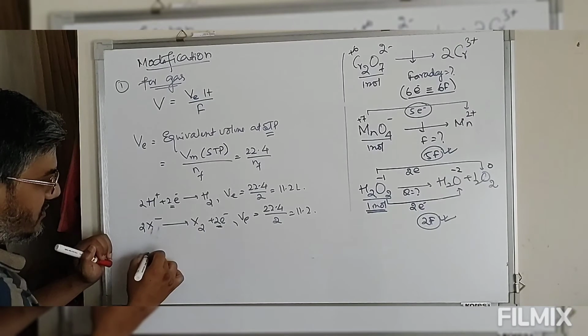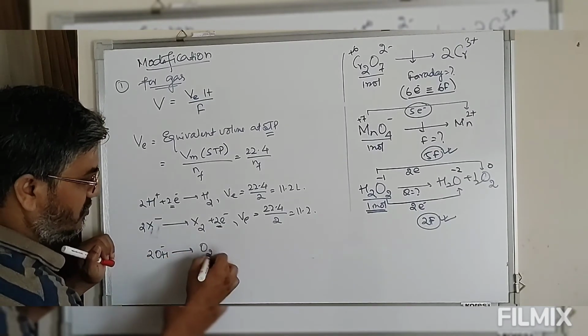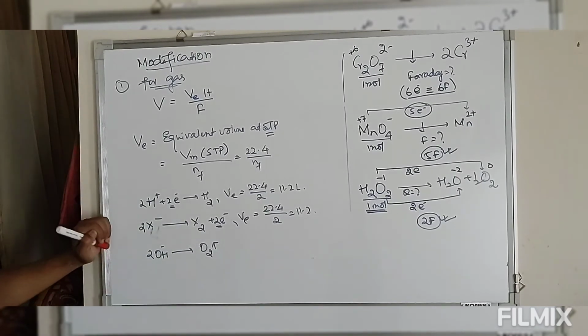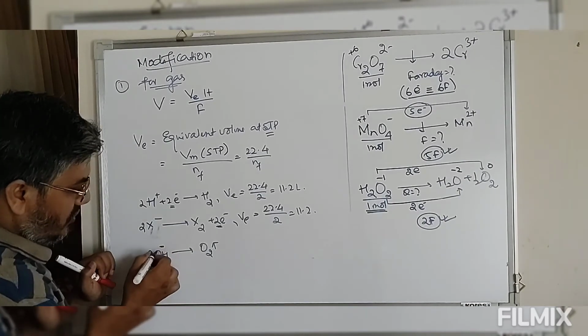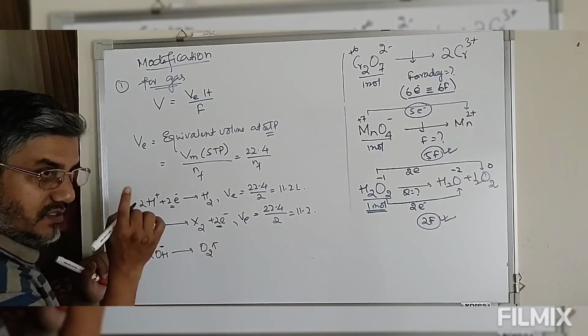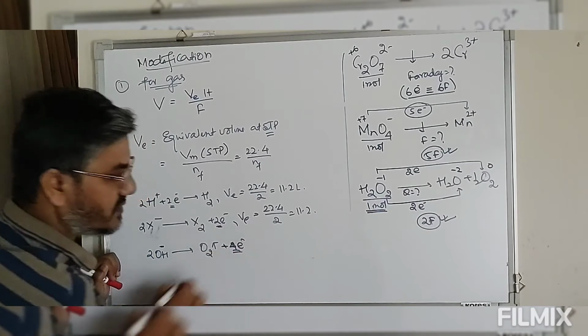Take the case where OH ion is oxidized to give oxygen gas. Oxide at minus 2 changes into 0, which is 2 electrons. For 2 oxides, 4 electrons are released.